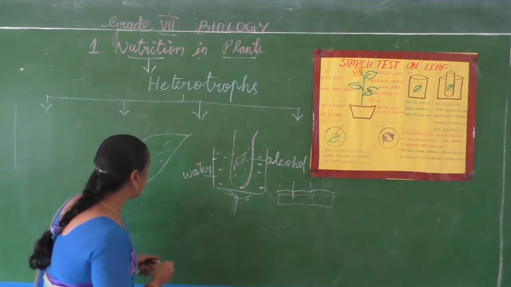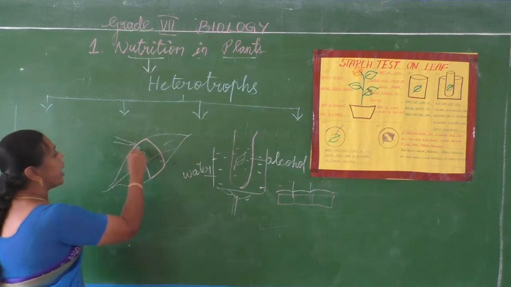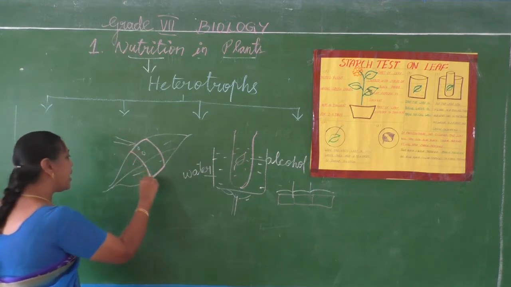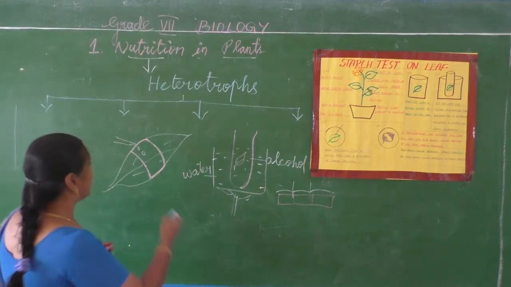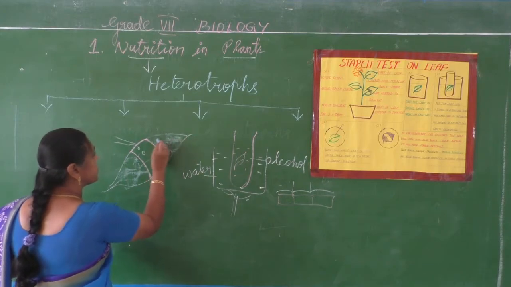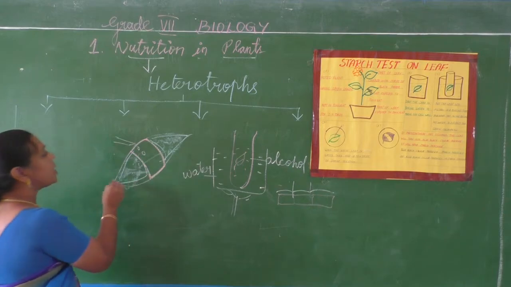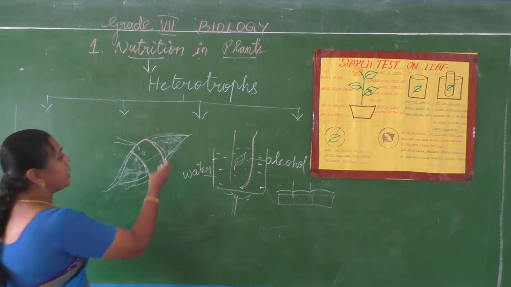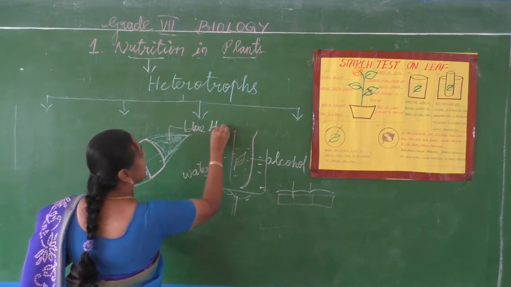So what will happen is that the covered portion alone will remain as it is, and the uncovered part will turn into blue-black color.